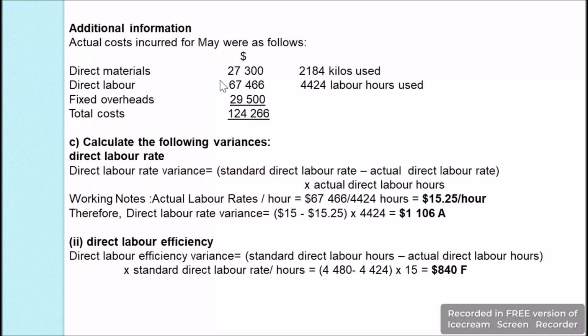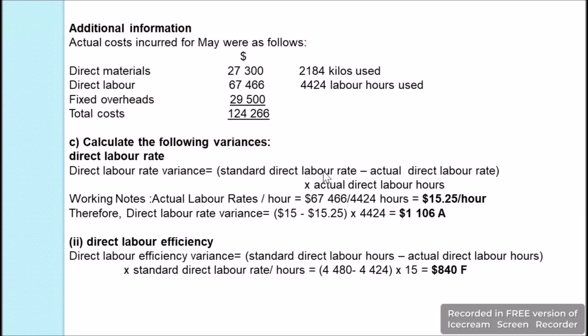What we will do is, this is the total labor cost which was paid, and this was paid for this many hours, that is $67,466 was paid for 4,424 hours. So for 1 hour, what was the labor rate? We are going to do it by dividing it, that is 67,466 divided by 4,424 hours. We will get the labor rate as $15.25 per hour. So this is for 1 hour.